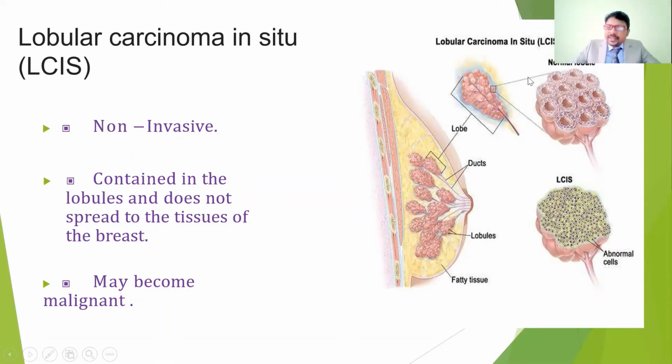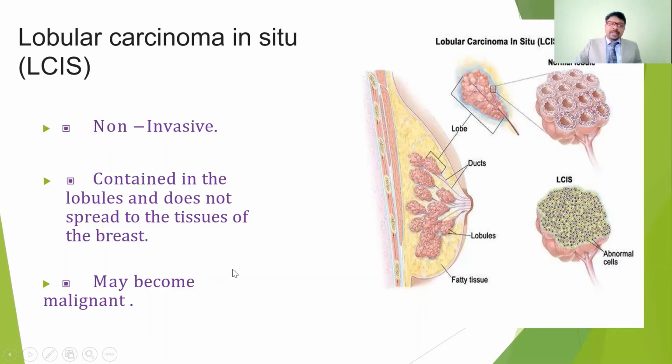So if you see, the normal lobes are fluid-filled cavities where milk production takes place. But because of abnormal cell growth or development, there are no spaces in the lobes. The lobes are going to be filled with abnormal cell development. So that is the lobular carcinoma.